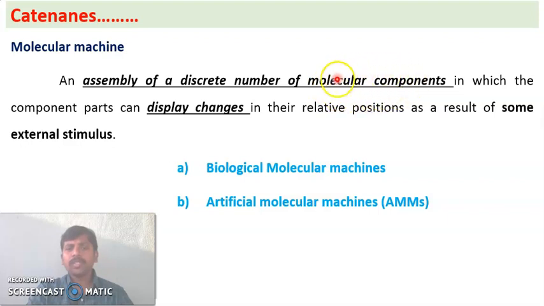These molecular components display changes when we supply an external stimulus. So when a stimulus is applied, the molecular components present in the molecular machine display some changes. Such assemblies are called molecular machines. Molecular machines are of two types: biological molecular machines and artificial molecular machines. Artificial molecular machines are simply called AMMs.